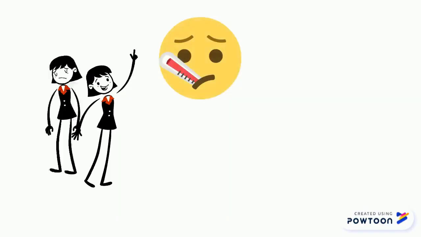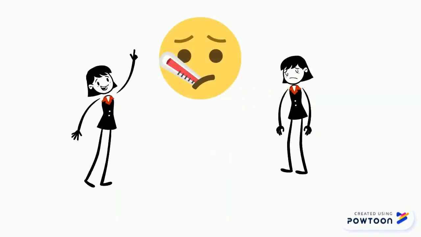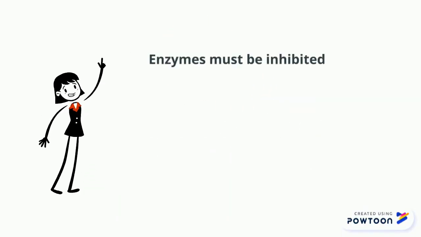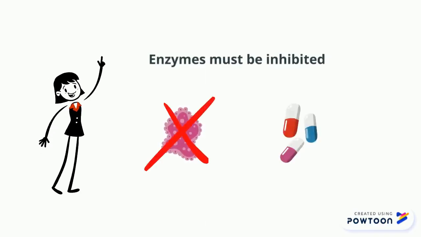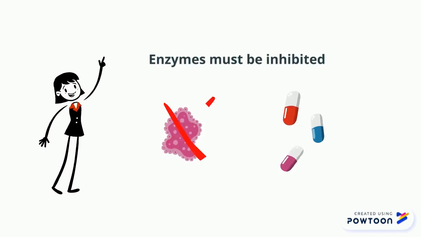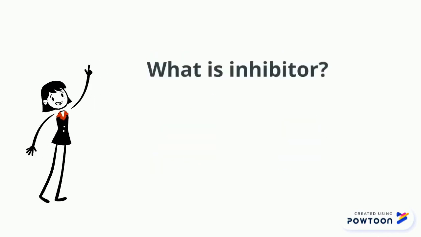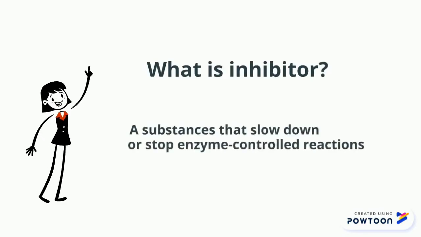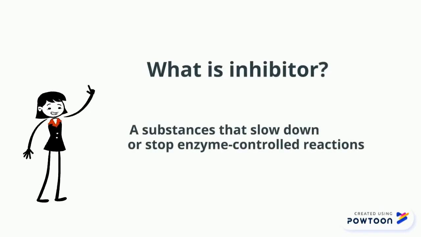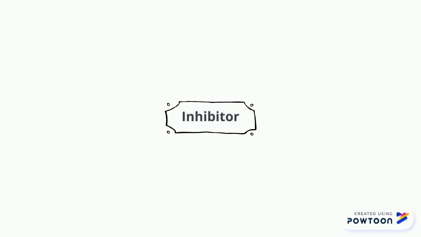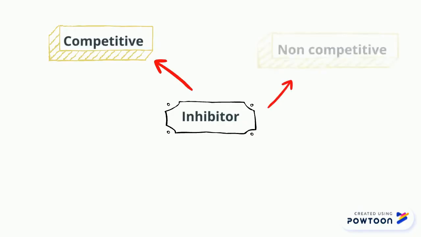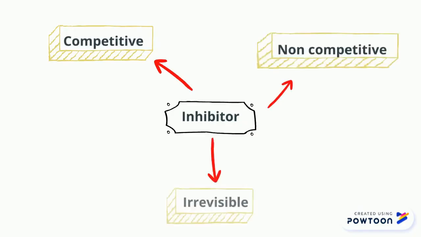At high temperature, enzyme can be denatured. So, enzyme must be inhibited to kill bacterial cell by consuming medicines from doctor or pharmacist. What is inhibitor? Inhibitor is a substance that slows down or stops enzyme-controlled reaction. There are 3 types of inhibitor, which are competitive inhibitor, non-competitive inhibitor, and irreversible inhibitor.